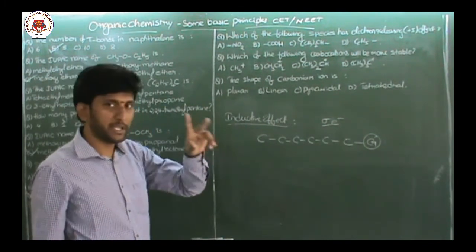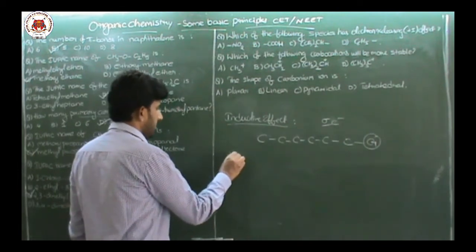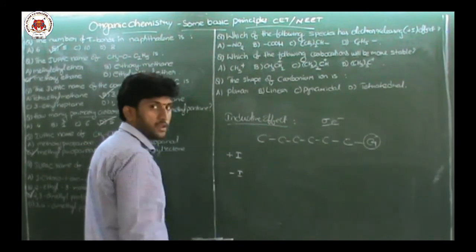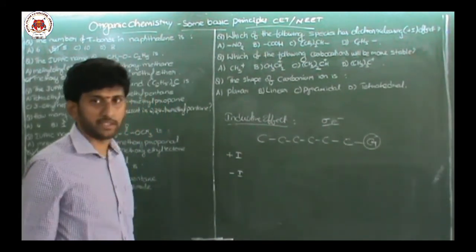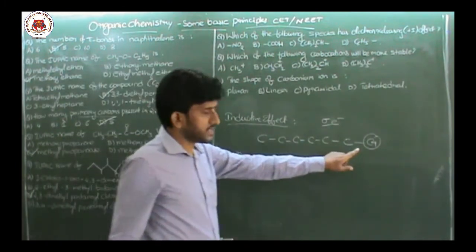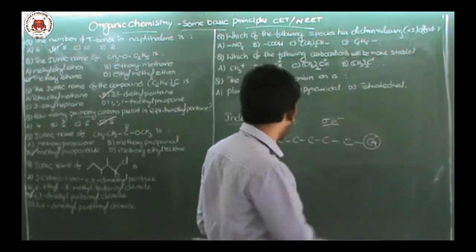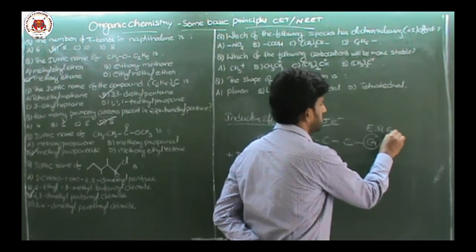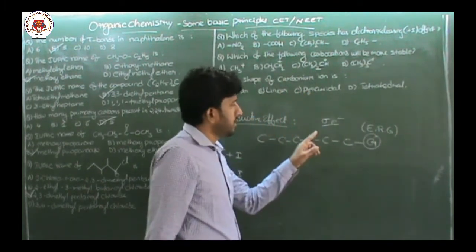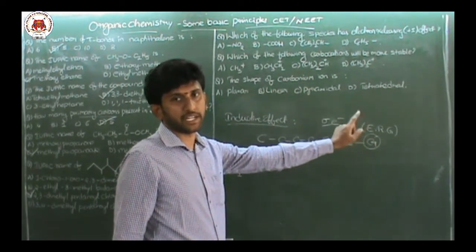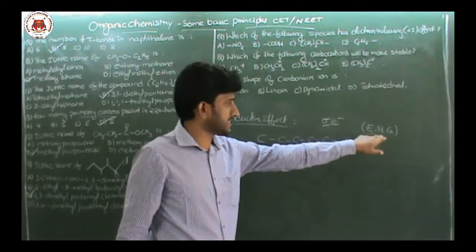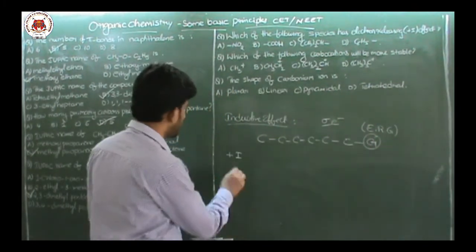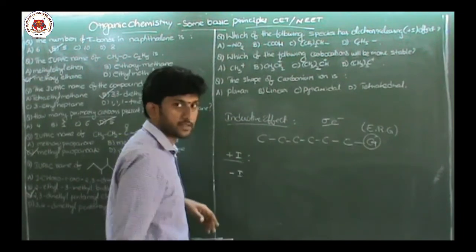Okay. This can be two types: plus I effect and minus I effect. What is plus I effect means, if the group present here is electron releasing group or less electronegative group, if less electronegative group or electron releasing group is present on the carbon chain, then that type of effect is called plus I effect.